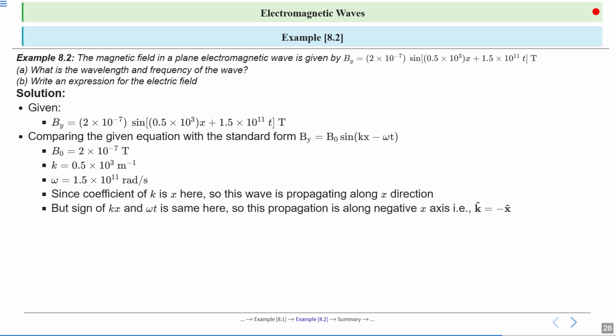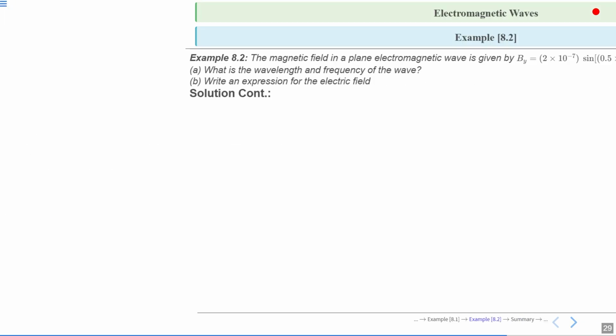But the sine of kx and omega t has a positive sign in the argument, meaning propagation is along the negative x-axis, meaning the propagation vector k cap is in the negative x direction, or we can say minus i cap.